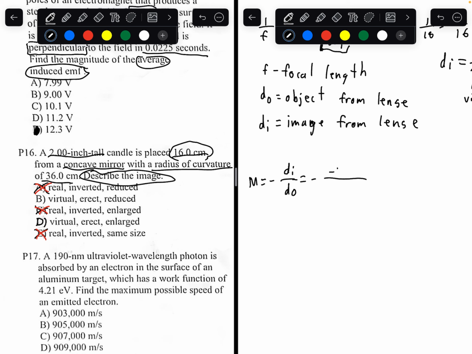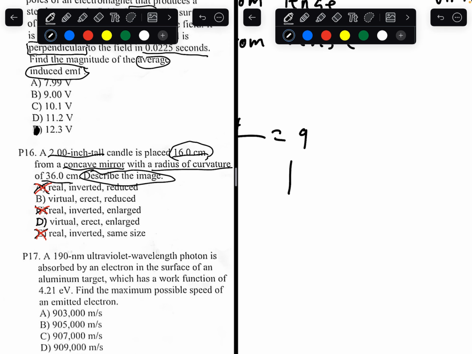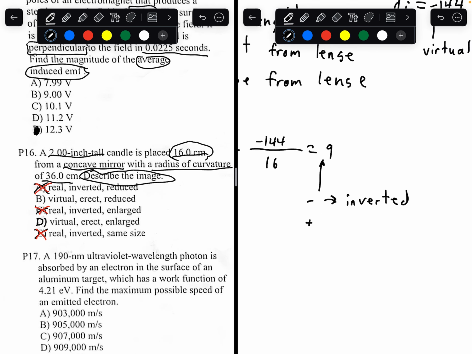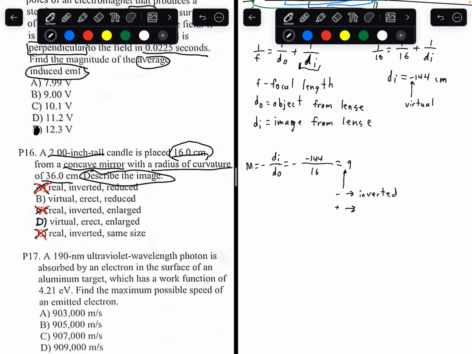Negative DI, which we calculate as 144. DO is 16. If we do the math, negative 144 divided by negative 16, you're going to get 9. Now we look at the sign for this. If it's negative, it would be inverted. If it's a positive sign, it would be erect. So we know that since this is a positive sign, the image will be erect.